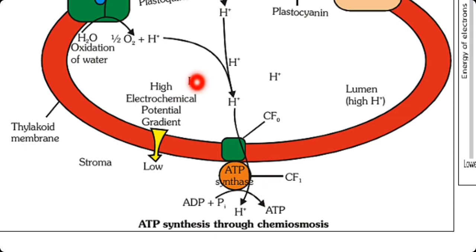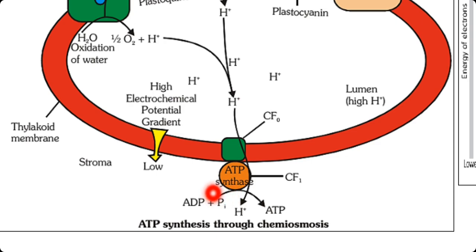So here what happened, once again: when the protons are moving along their gradient from high concentration to low concentration, that is shown here. When the protons are transporting along the ATP synthase through the CF0, there is a conformational change in the CF1 particle, so it will rotate. When the rotation happens, there is a creation of a bond between adenosine diphosphate and inorganic phosphate.